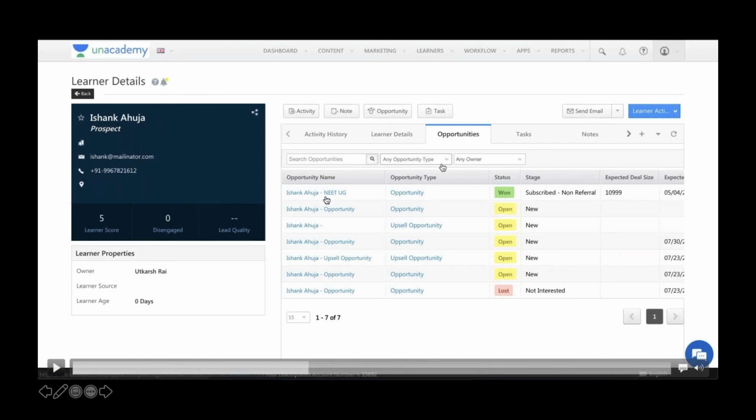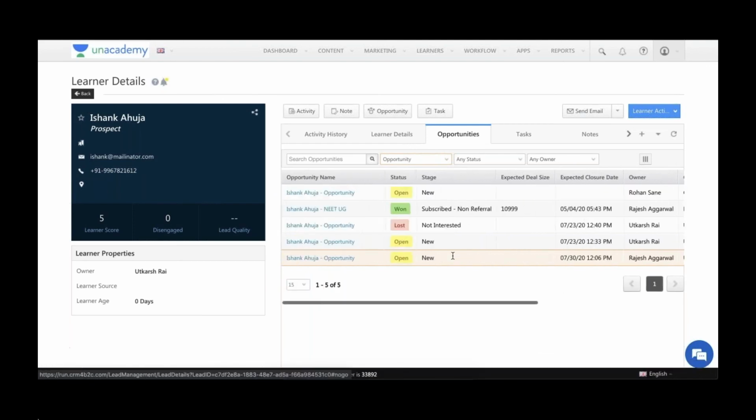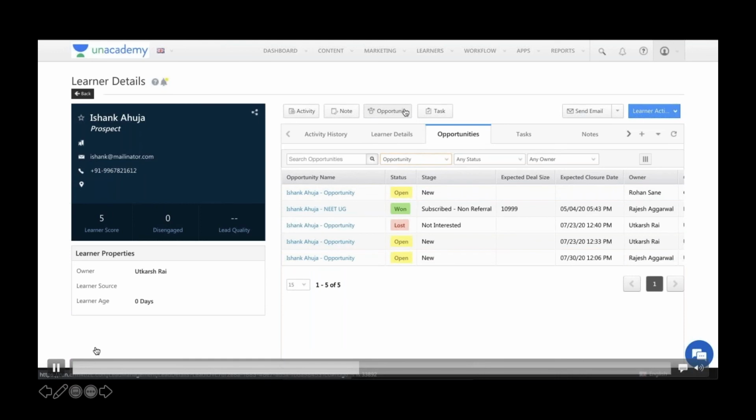Another important thing that you can do is you can derive lifetime value of the customer because now you have all the information available with you in the system. So every time, let's say, an opportunity is converted, all you have to do is just use automation to roll up your deal size at a lead level field, and it is done. So you will see the sum, the lifetime value of this customer on the contact details page. You can set up a number of counters also: the number of courses bought, the number of courses that he has shown interest in, the number of courses or opportunities which were lost. All of that is possible.